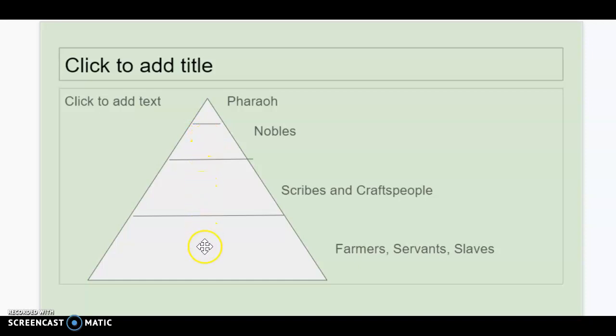and more people, less power as we go down. This could actually have five levels on it, and obviously the lowest level right now, we generally will talk about farmers, servants, and slaves being in that lowest level. But if there was a fifth level here at the bottom of these three, we should all know that slaves are considered property, they don't have freedom, they would be at the very bottom of the social pyramid.